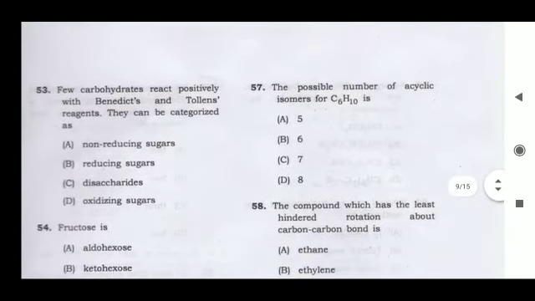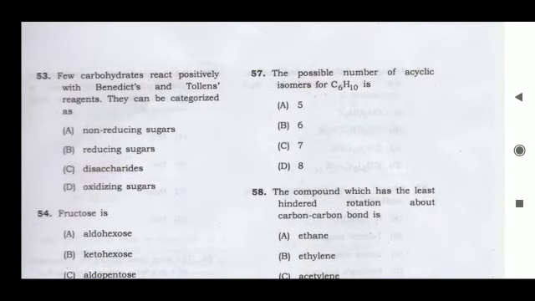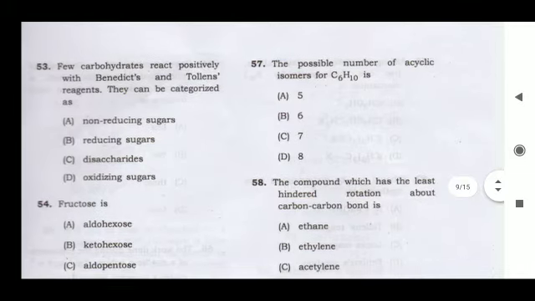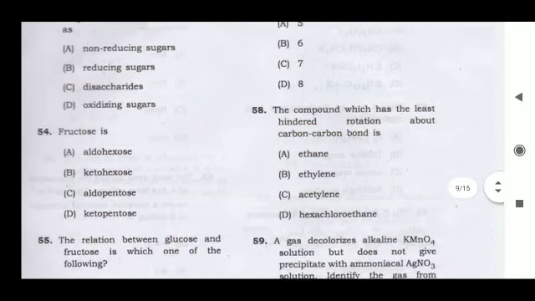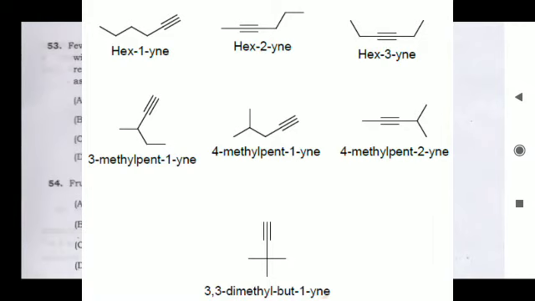Next question, the possible number of acyclic isomers for C6H10 is. For this you have to draw all the isomers of C6H10, meaning alkynes. Here it is hexyne. So you have to write all the hexynes, like 1-hexyne, 2-hexyne and all, and you have to count the acyclic ones, meaning containing no ring, only the straight chain ones, and you will get 7. So option C is correct, 7. These are the 7 isomers of acyclic C6H10.